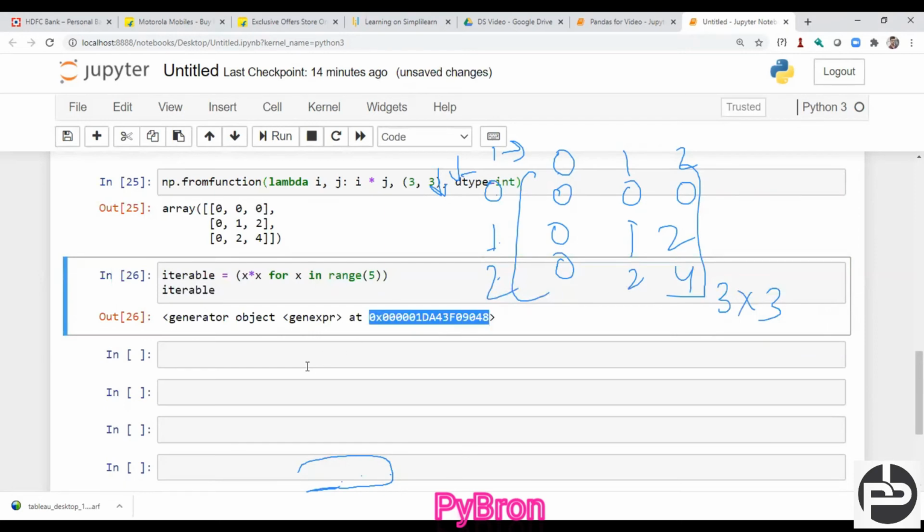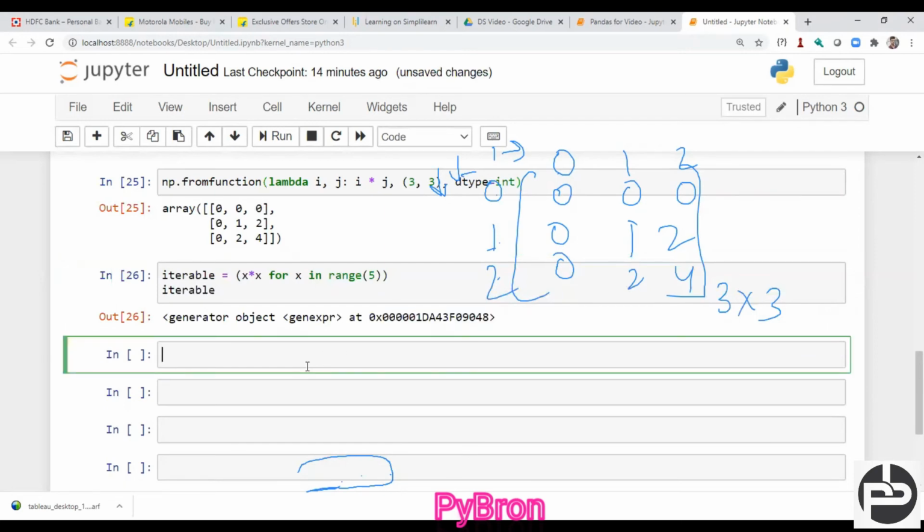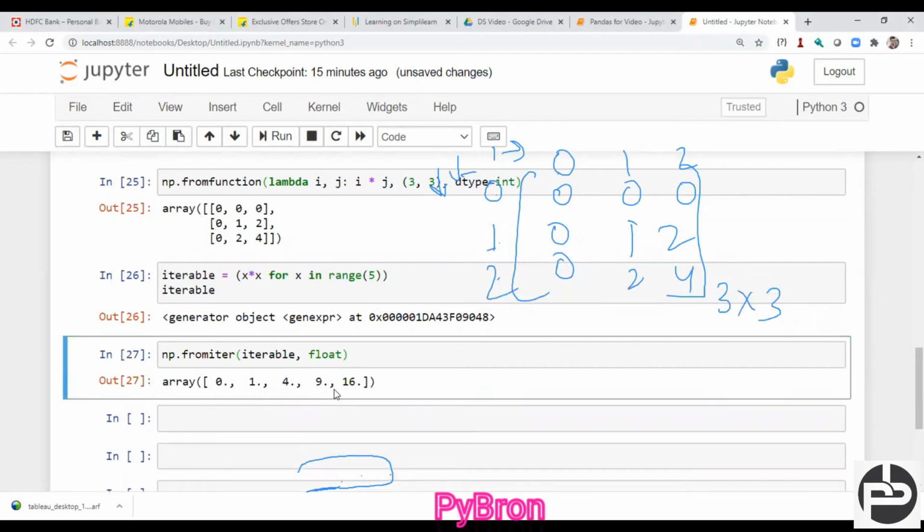And basically, an iterator object will not print like this. Either you can call it through the for loop, or you can call it through the next method that we know. And with the help of an iterator, if you want to create any array, then you can use this fromiter method. So if you want to take the data from the iterator object, you can use the next method or for loop. This is the one approach we had discussed so far. But now, if you want to create an array with the help of the iterator object, then you can call the fromiter method, and on that method you can pass your iterator object and data type, and you will get it out, right?